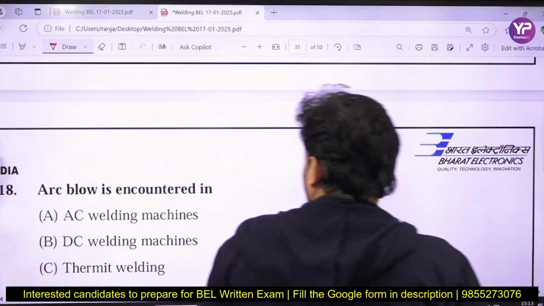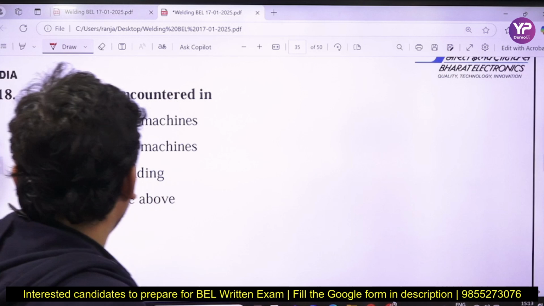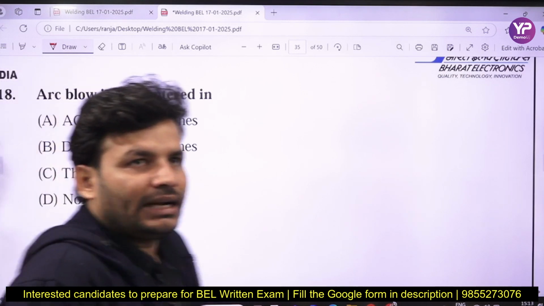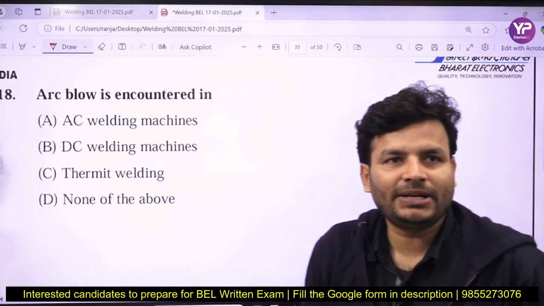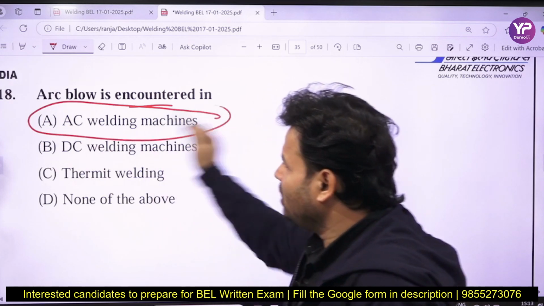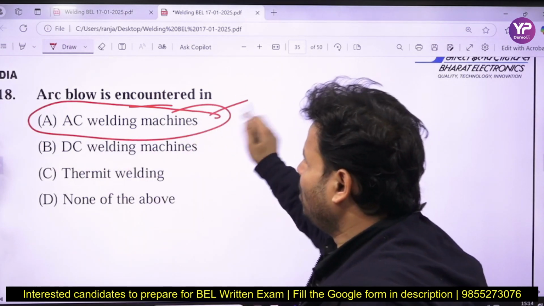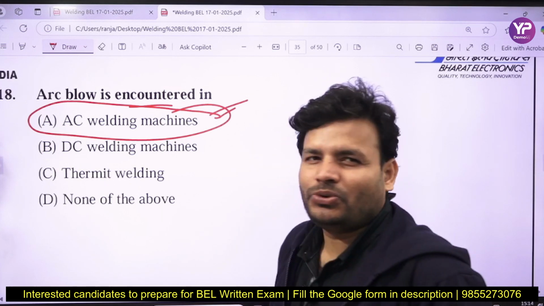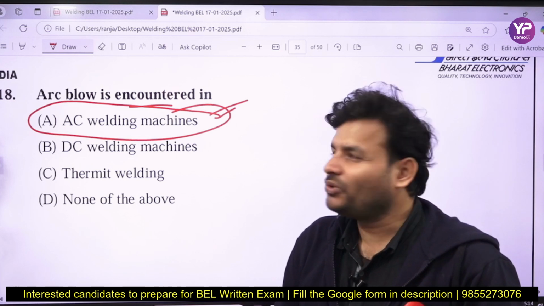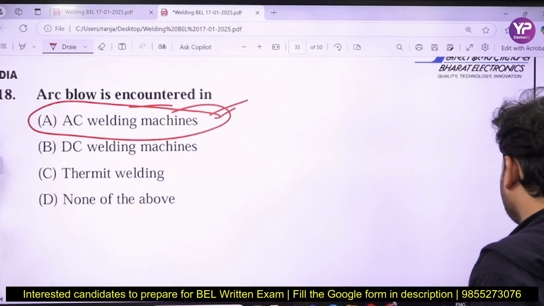Now see, arc blow is encountered in: AC welding machine, DC welding machine, thermit welding, none of these. So what can be the answer, my dear friends? Anybody? Arc blow is encountered in DC welding. If you use an AC welding machine, as I have earlier discussed, you will not get any arc blow, because the net magnetic lines of force will be 0. So you are not going to get any arc blow in AC arc welding.